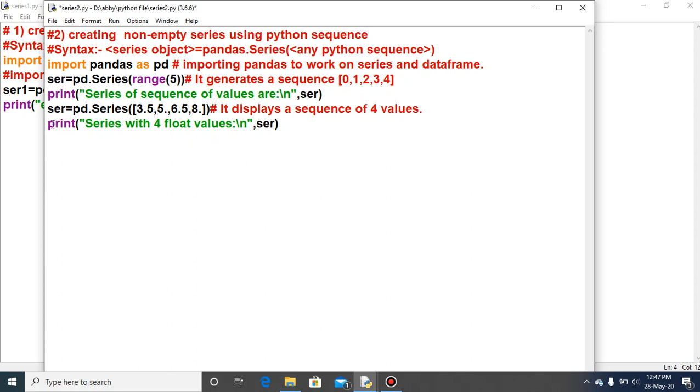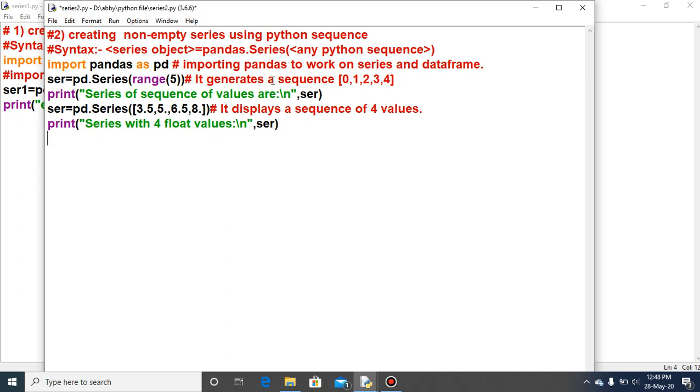I just want to discuss these two more statements. For the next series object, I have created the values 3.5, 5.0, 6.5, 8.0. That means this series contains only float values. The series with range 5 contains integer values.